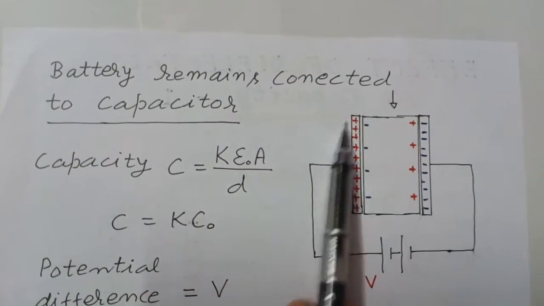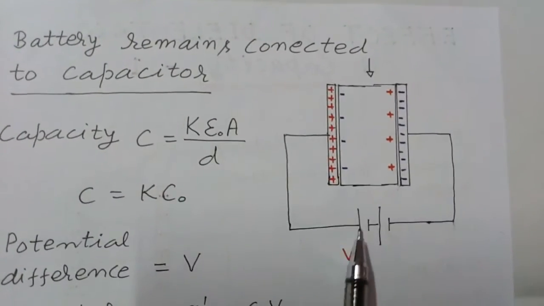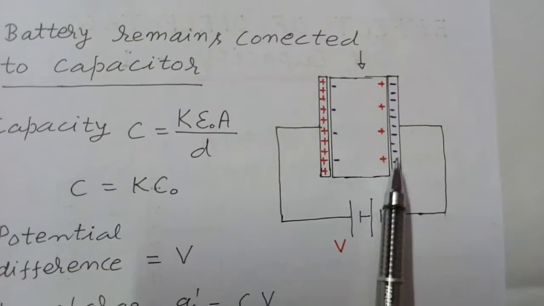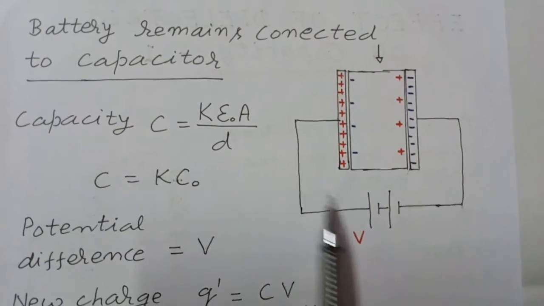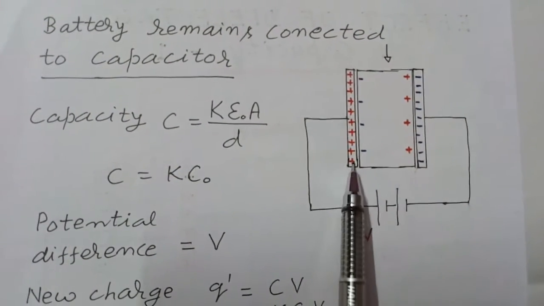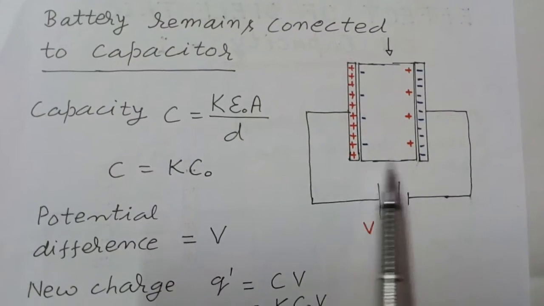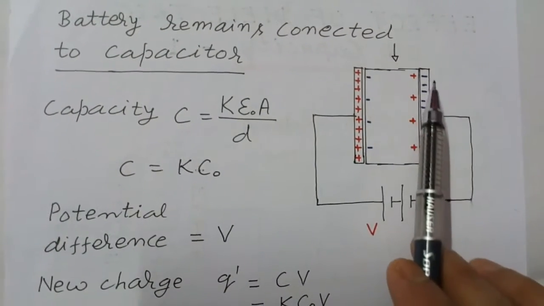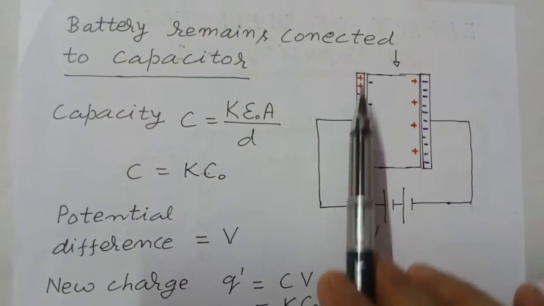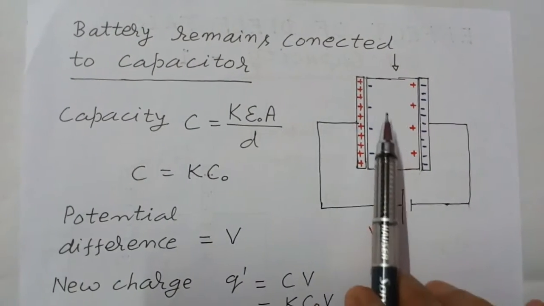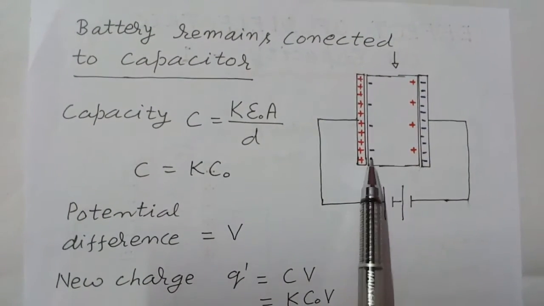So the battery remains connected to the capacitor, and this is the situation. Now since the battery is connected, the potential difference between the plates will not change, and when the dielectric slab is between the plates, then there will be polarized charge.